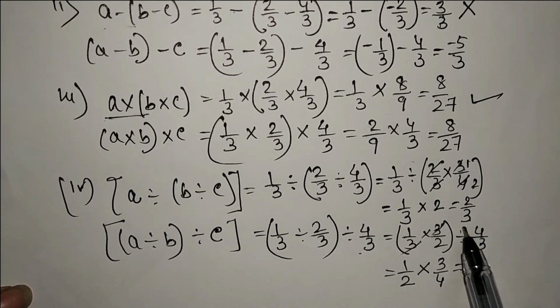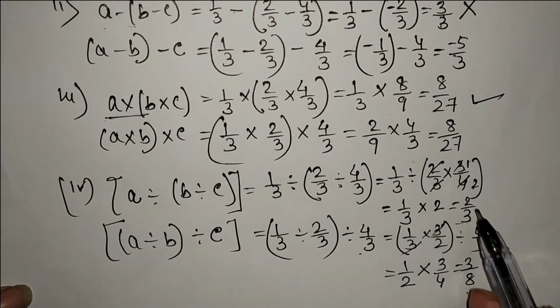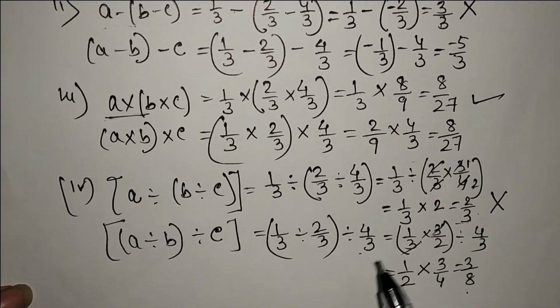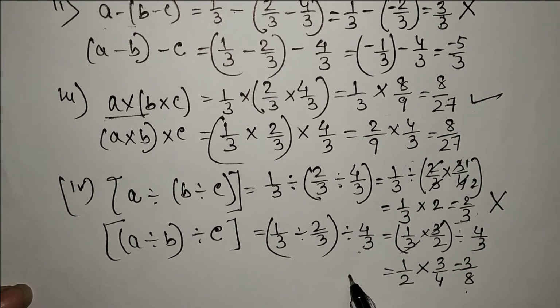Now see here, we are getting 2 by 3 and here we are getting 3 by 8. So both the rational numbers are not same, so we can say that division is not associative. So under this property, only addition and multiplication.